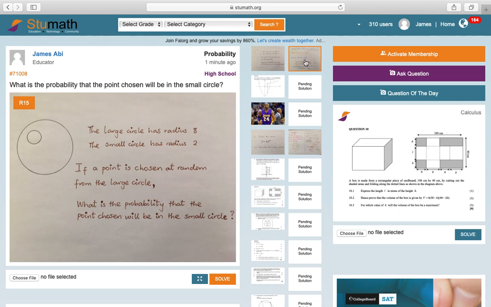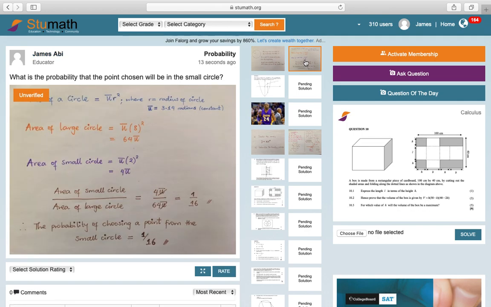Right here, if I click on the solution, I would see it right there. So guys, that's how easy it is to provide solutions on the platform. And remember, for every solution you provide, you're getting paid. So the more solutions you provide, the more money you stand to get paid.